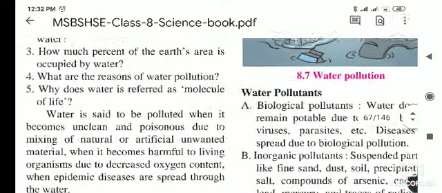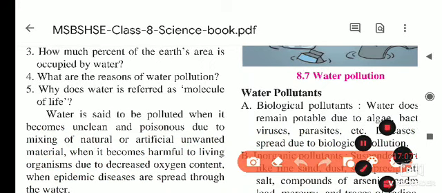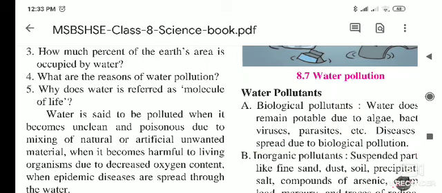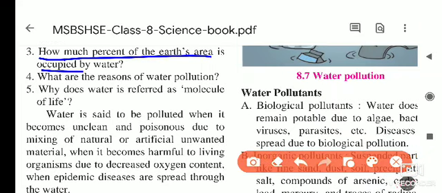How much percent of the earth's area is occupied by water? 70%. Actually 71% of the earth is water, but this water is present in different forms. When it is in snowbound regions, it is in the solid state, like ice on the poles. If you see high mountains like Mount Everest, it is present in the solid state there too.